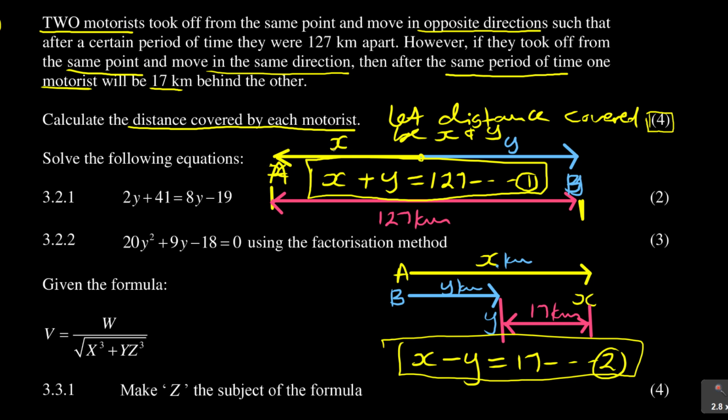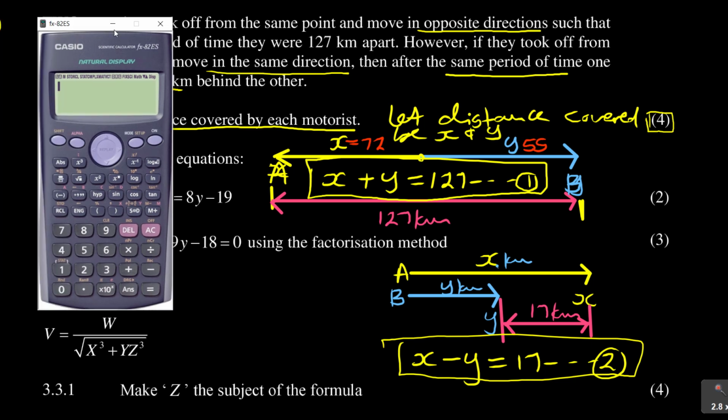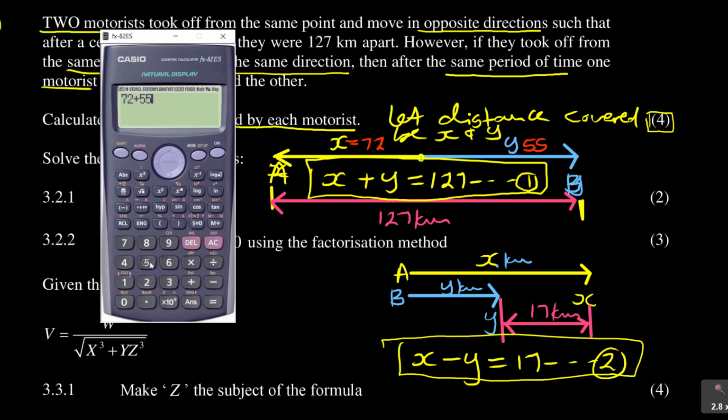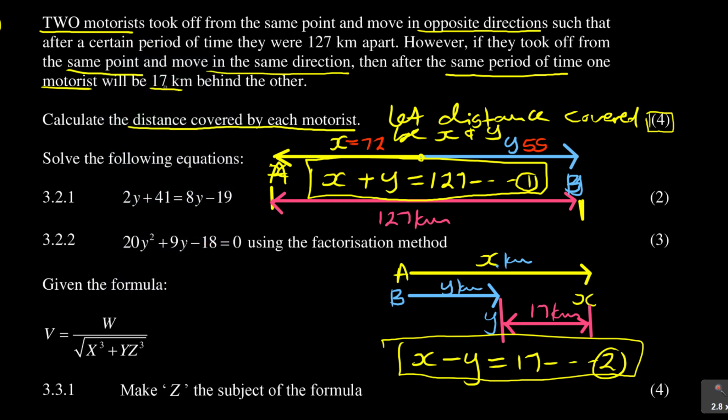So if A is, in this case, X, we said if he moves, for example, 72 here, this one moves 55. After a period of time, you add 72 plus 55. It must give you what? 72 plus 55 gives us 127, which is what they said. And then now, if you subtract their distances, which is 72 minus 55, this is the 17 that we're getting. So it does, in a way, verify your simultaneous equation, but not that you did the equations correctly. So that is still fine.